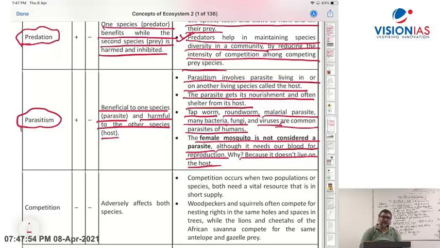The mosquito doesn't live on the host. The mosquito only has that particular malarial parasite, and it just transmits it to the human body, to inside the human, where it takes the blood there.